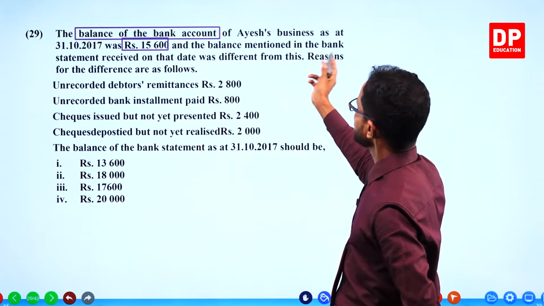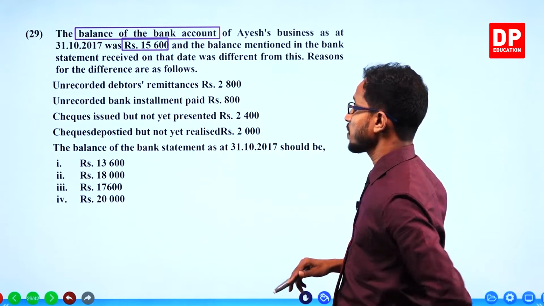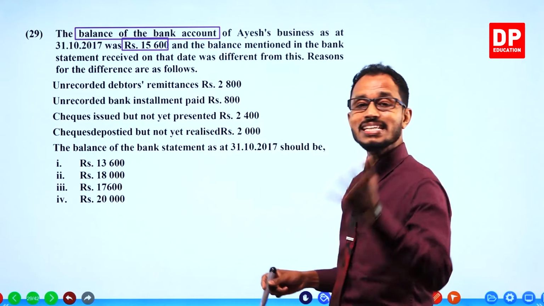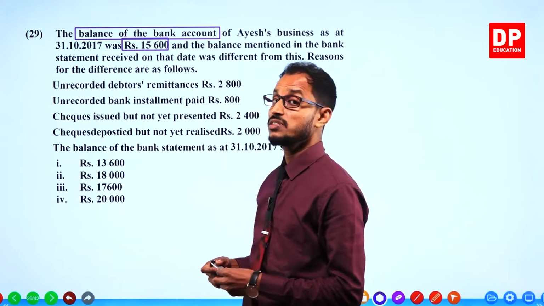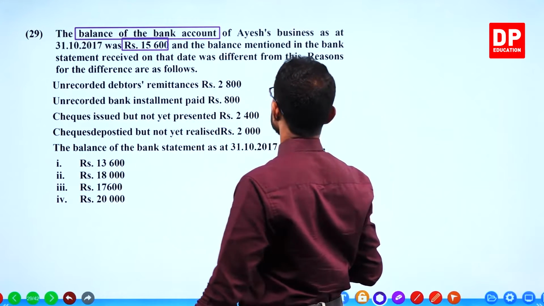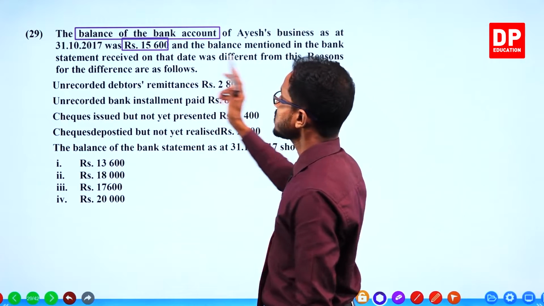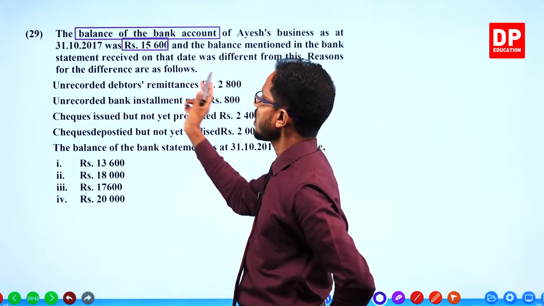And the balance mentioned in the bank statement received was different. From the first sentence, I can say this question is from the bank reconciliation statements lesson. Reasons for the difference are as follows.